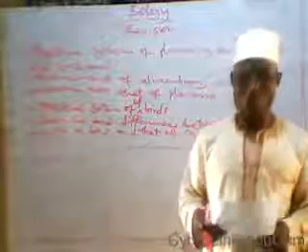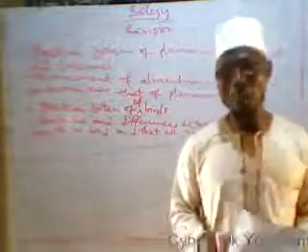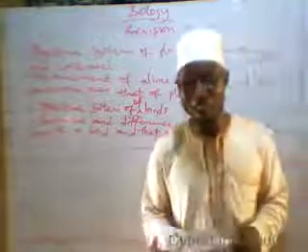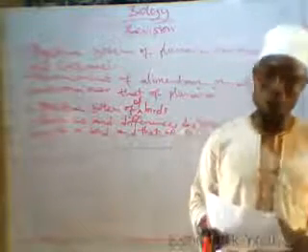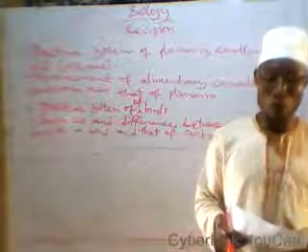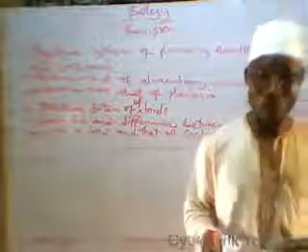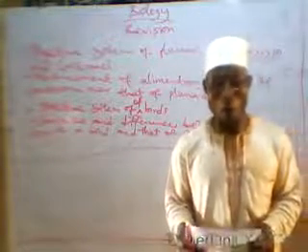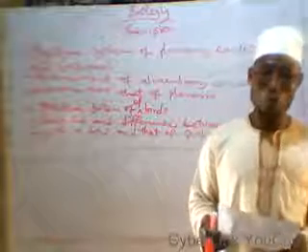Go and do revision. Then after that, we talk about guttation, that is the loss of water in liquid form through the margins of leaf in a warm or humid atmosphere.